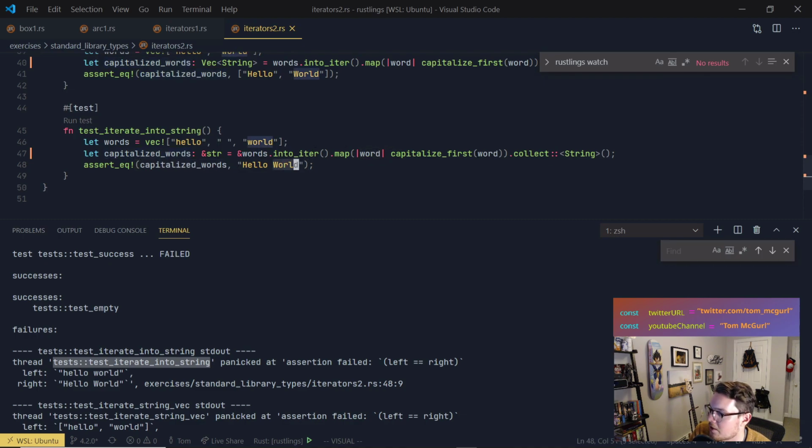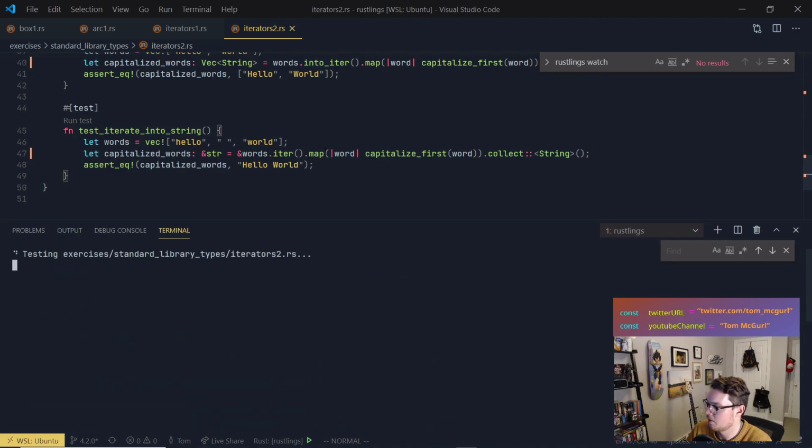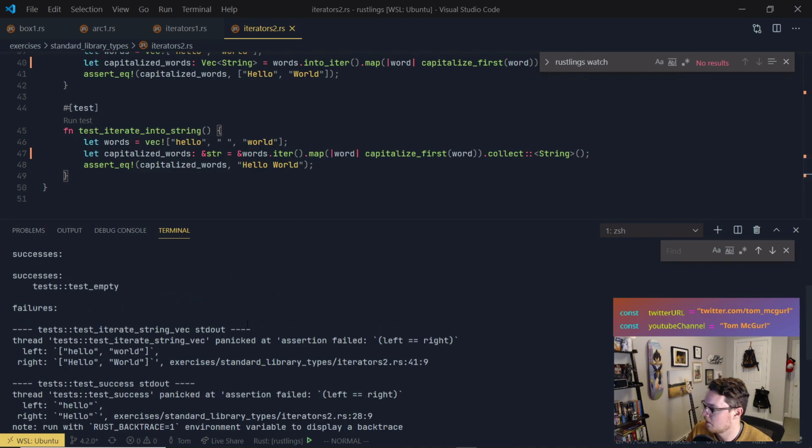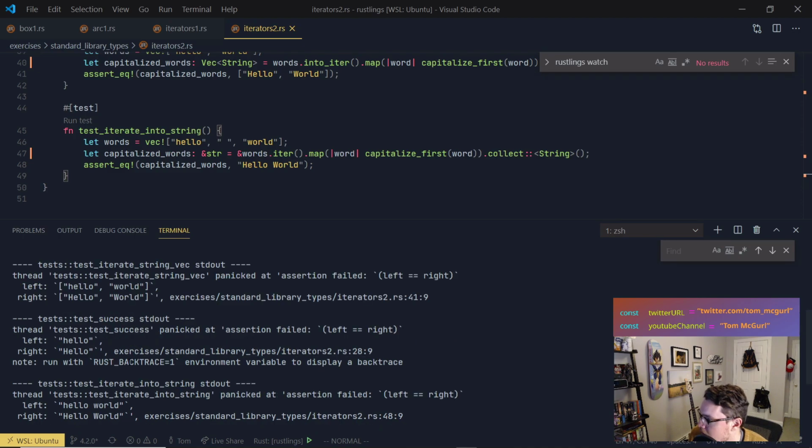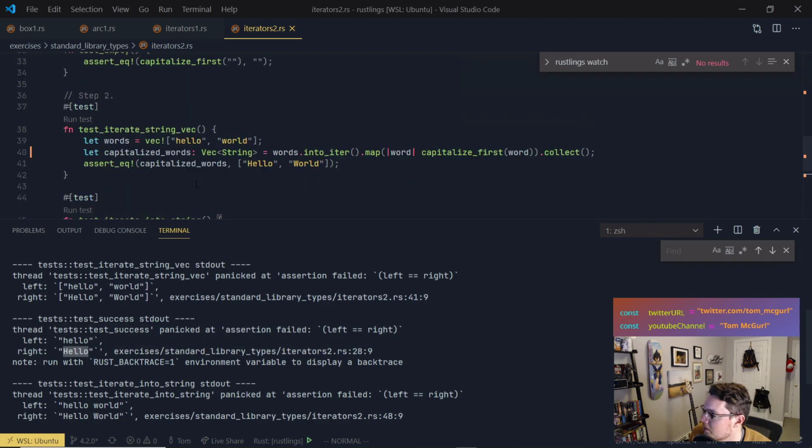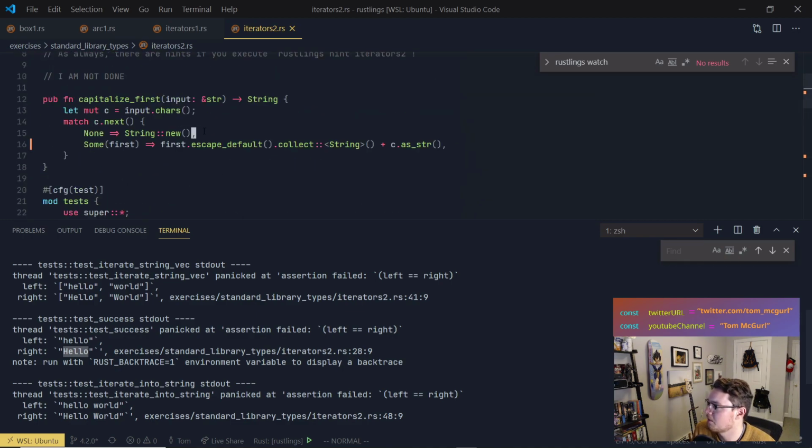So this didn't actually do what we wanted it to do, probably because, I wonder if it's because we need to just use a regular iterator. Let me try something. Left does not equal right, so we apparently still have hello. In this case, it didn't actually capitalize it. So did it not actually run the capitalization here? Oh.